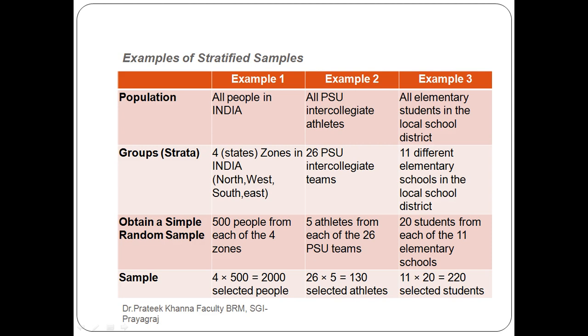Same for this example, all elementary students in the local school district. We have 11 different elementary schools in the local school district. So 20 students from each of the 11 elementary schools. So the sample should be 220 selected students. Now this is how stratified sampling works. That is an example of a stratified sample. Clear?